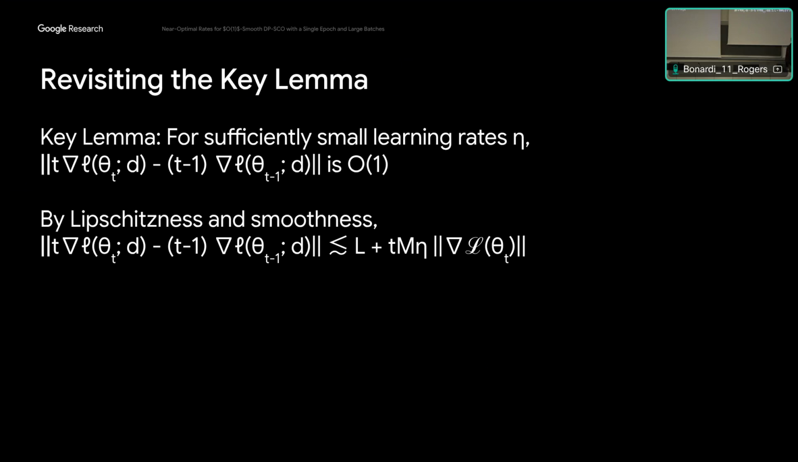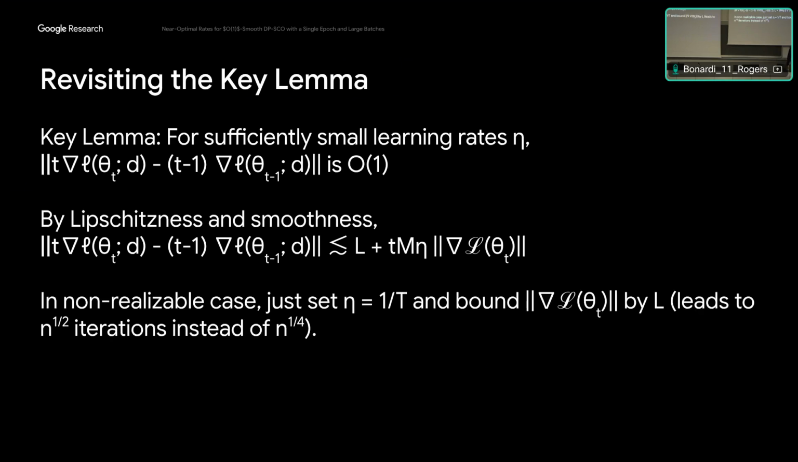Okay, so there's two different ways that we handle this. In the non-realizable case, that is, the global minimizer of the loss function is not in the constraint set, the way that we handle this is we just set our learning rate to be 1 over the number of iterations, and then we just use Lipschitzness to bound the norm of the population gradients. And then this gives us the claim.